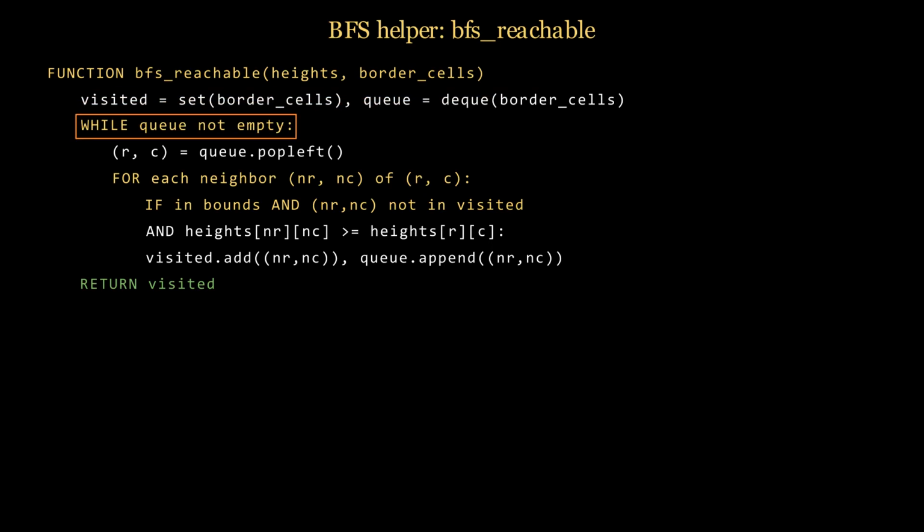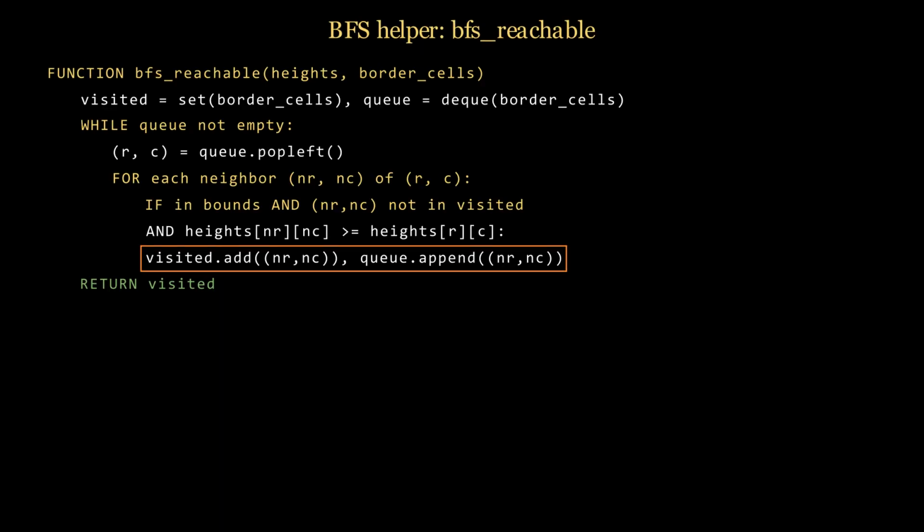Initialize visited and queue with border cells. While there are cells to process, dequeue current cell. Check all four neighbors. Neighbor must be in bounds and not yet visited, and neighbor height at least current height so water can flow backward. Add neighbor to visited and queue.